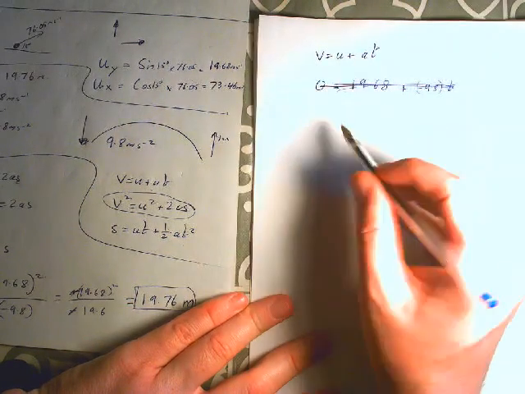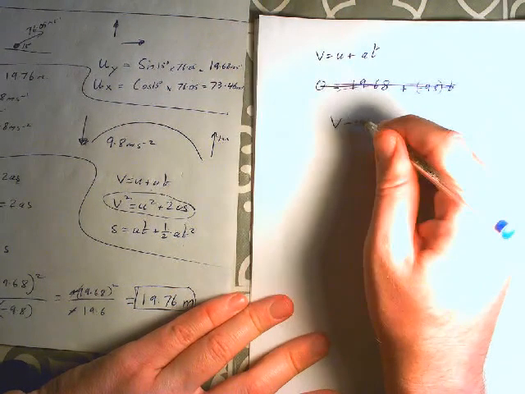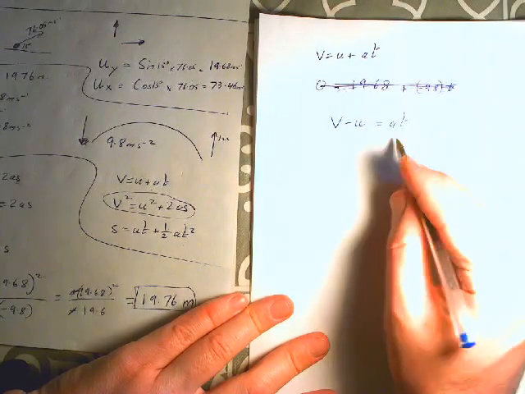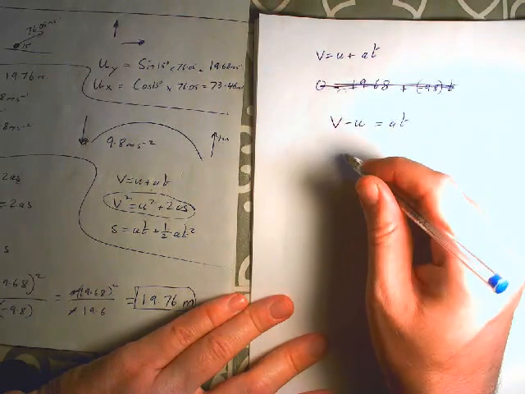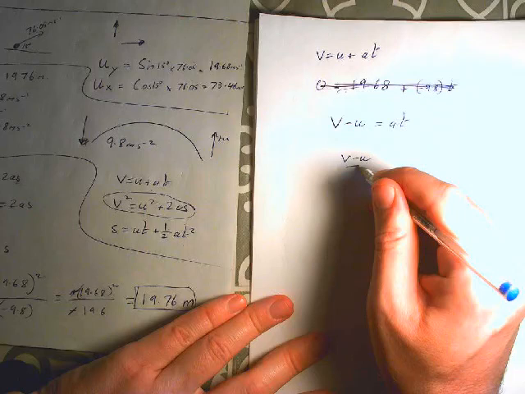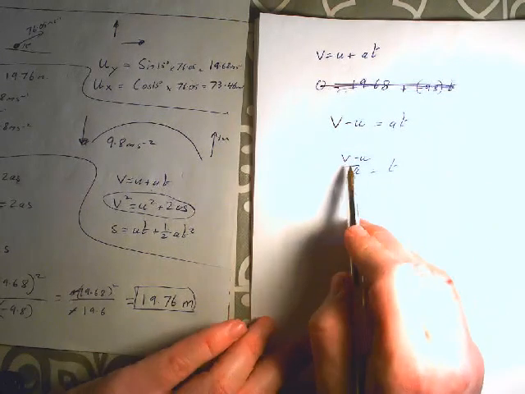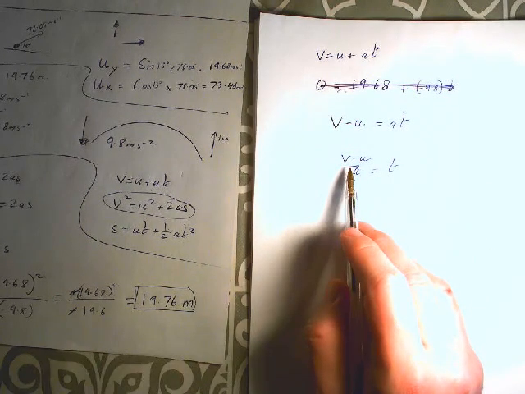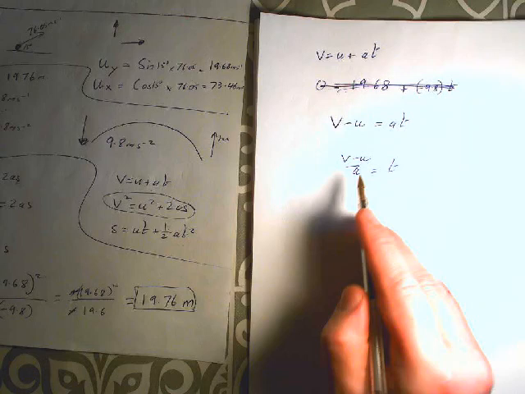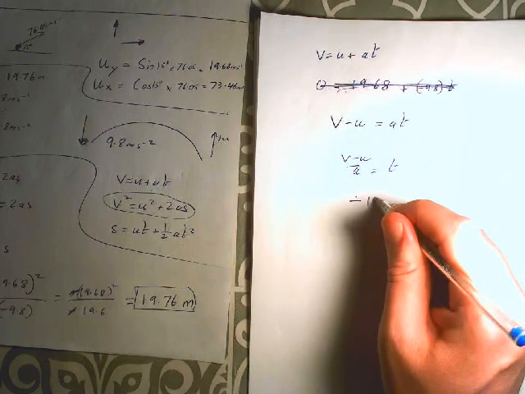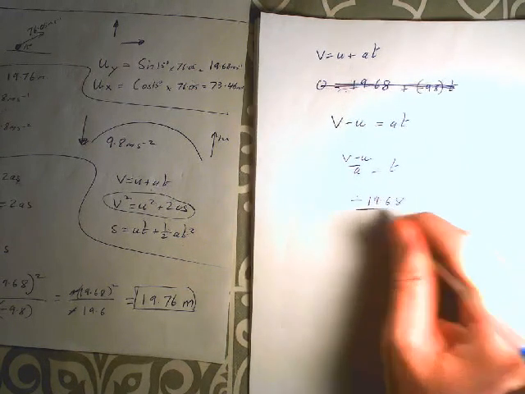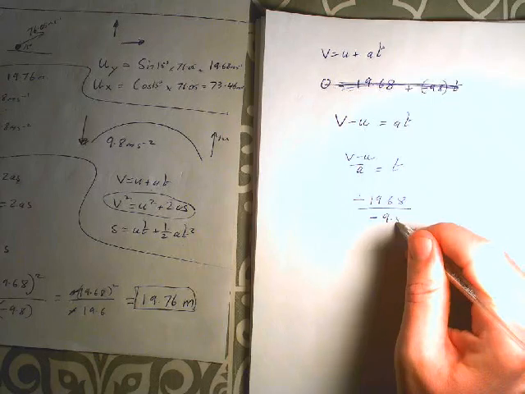Plus minus 9.8 times t. Here, look, making another mistake, guys. Sorry, this is me being a bit sluggish. It's late in the day. Let's do the algebra first, okay? So v minus u is equal to at. We're looking for t, so let's bring the a across. V minus u over a gives us our time.